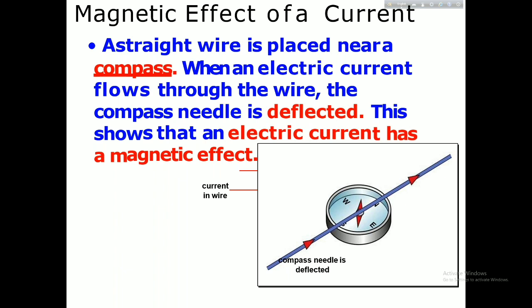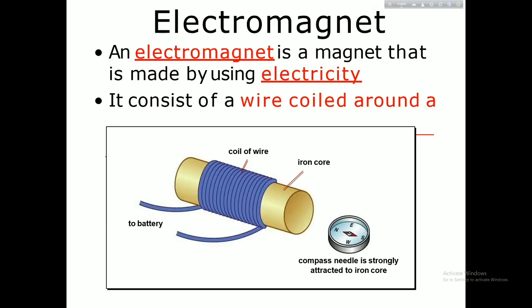Also another effect of current is called the magnetic effect. We already know that when current passes through a wire, a magnetic field is produced around the wire. To see this, you can take a compass and see the deflection, and so say that electric current has a magnetic field effect.